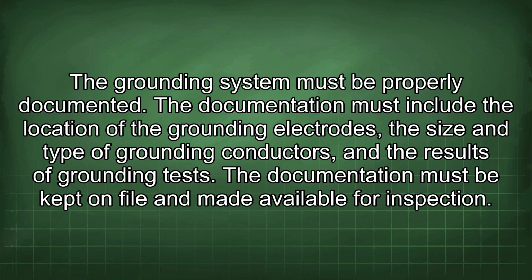The grounding system must be properly documented. The documentation must include the location of the grounding electrodes, the size and type of grounding conductors, and the results of grounding tests. The documentation must be kept on file and made available for inspection.